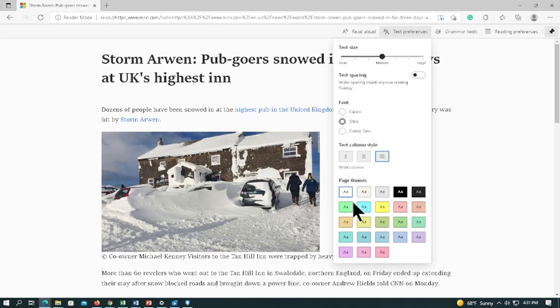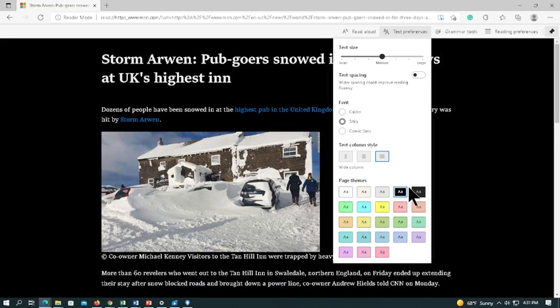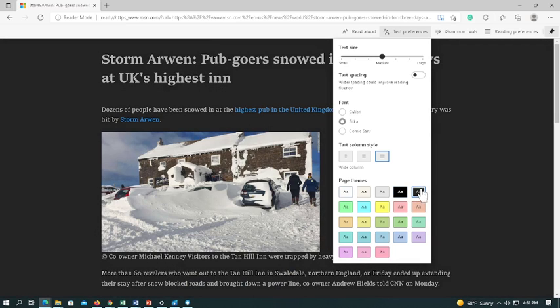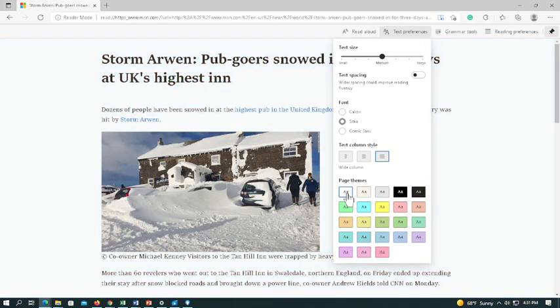Now, some page themes. This is the kind of thing I like because I like learning in like dark mode, kind of easier on the eyes. So I'll go with something like this. Or you can switch it to this, gives a little bit less of a brightness to it, and you have all these other different options that you can use, whichever one's your preference, okay? So we'll set it back to default here.